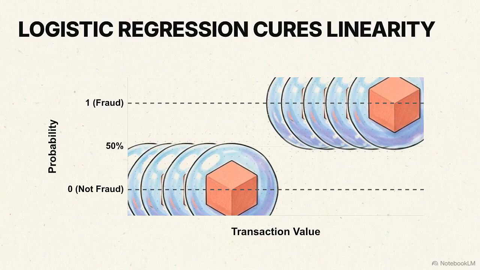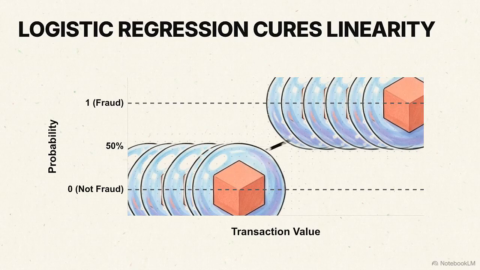This chart shows a standard linear regression trying to map those binary outcomes. Using a straight line to separate fraud from not fraud fails because the math eventually predicts impossible probabilities, values dropping below 0% or extending above 100%. To fix this, data scientists use logistic regression. By applying a mathematical formula called the sigmoid function, they contort that rigid straight line into an S-curve, strictly bounding the predictions between 0 and 1.